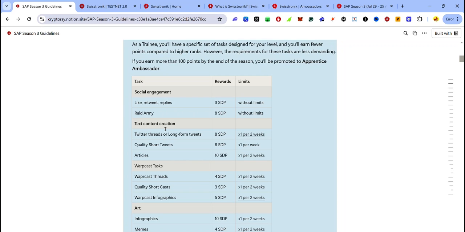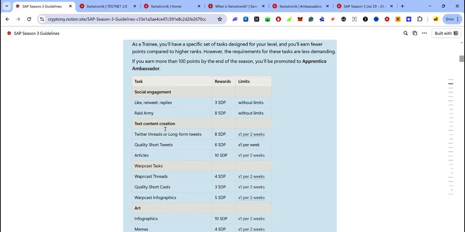If you perform your trainee tasks well, at the end of the season, you'll be promoted to an apprentice ambassador. Like I said earlier, the apprentice ambassador is the entry-level role. As an apprentice ambassador, you have access to all the available tasks, which allows you to participate in the program and earn your SDP. In this role, you can develop your skills and experience that is required to advance to the higher levels in the Ambassador Program. So the next level is the Master Ambassador.